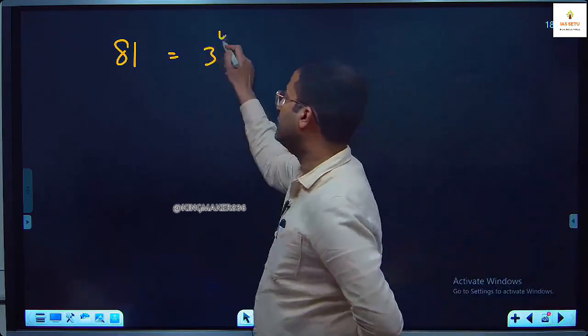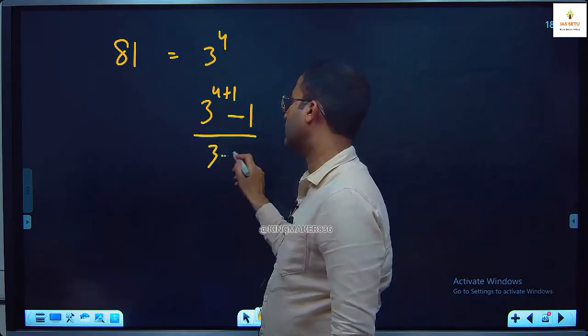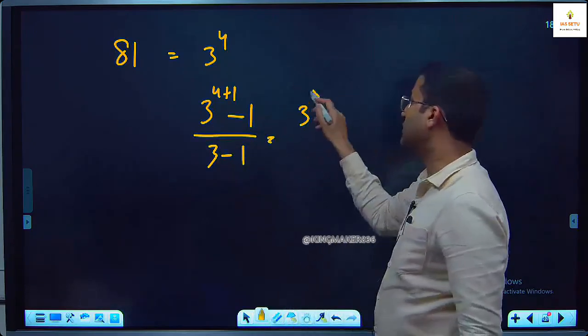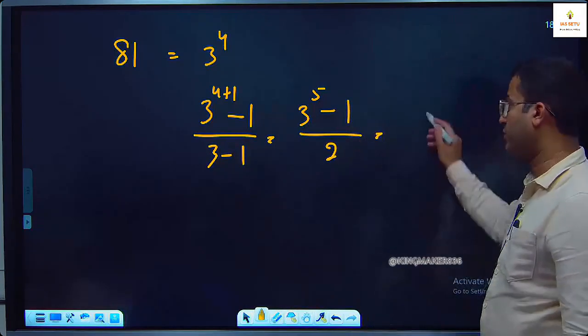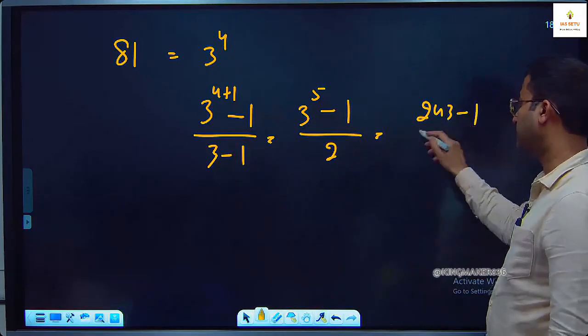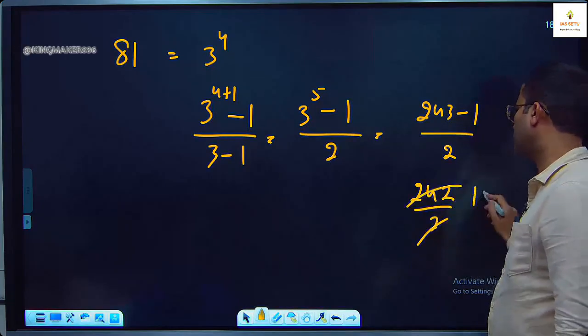So if it is 3 to the power 4, then 3 to the power 4 plus 1 minus 1 upon 3 minus 1. It is 3 to the power 5 minus 1 upon 2. What is 3 to the power 5? 243. So this is 242 upon 2. This is 121.